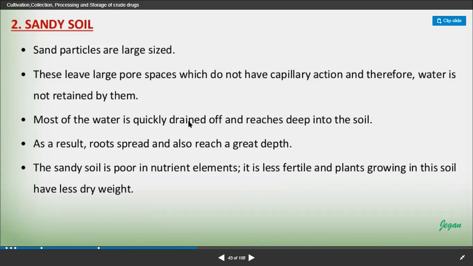Most of the water is quickly drained off and reaches deep into the soil. As a result, roots spread and also reach great depth. The sandy soil is poor in nutrient elements. It is less fertile, and the plants growing in this soil have less dry weight. Right, so this happens in the sandy soil.